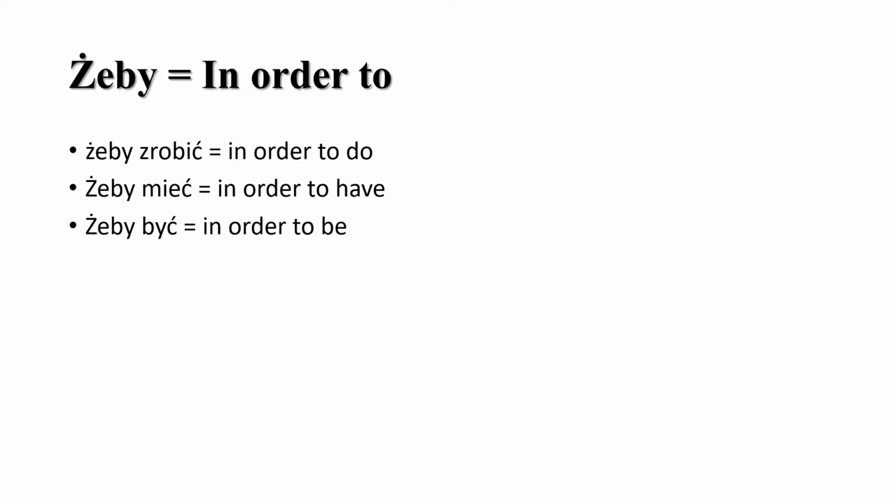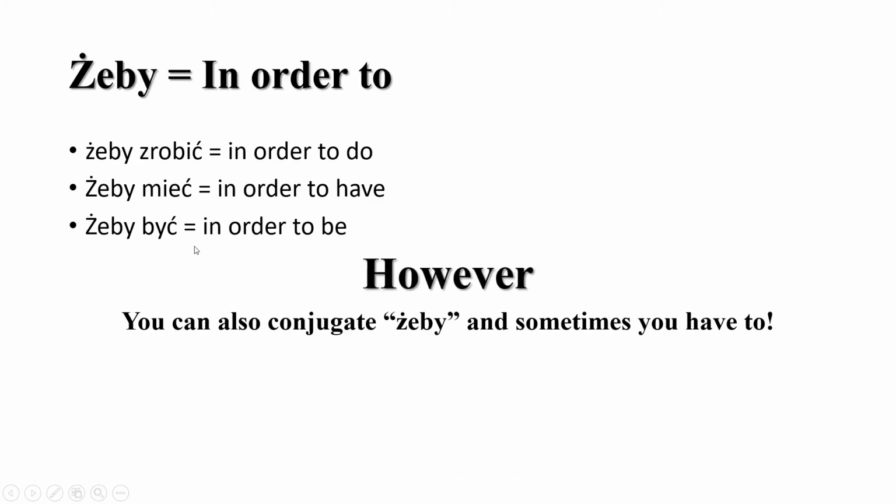Okay, so now we're gonna learn something new. This is a new word that I want you to learn, żeby, in order to. So if you want to say in order to do something, you say żeby zrobić. So żeby zrobić, in order to have, żeby mieć, in order to be, żeby być. However, Polish cannot always be that easy.